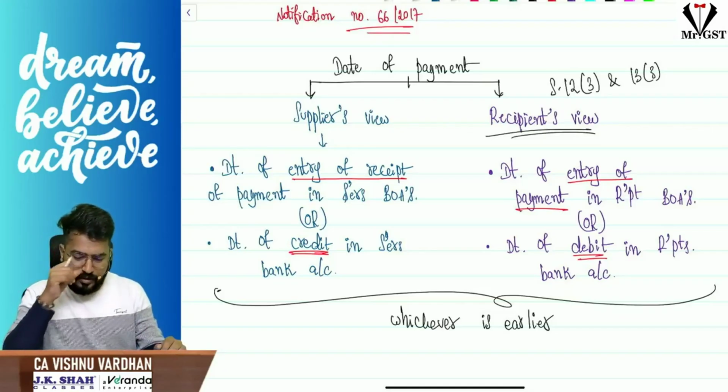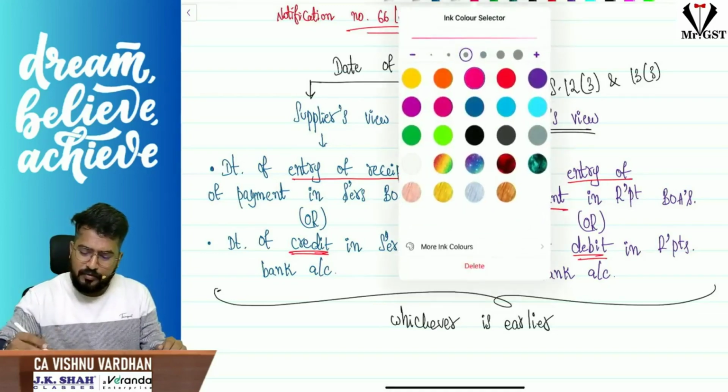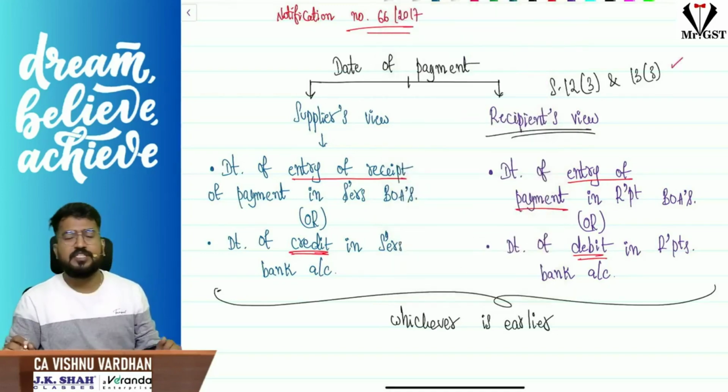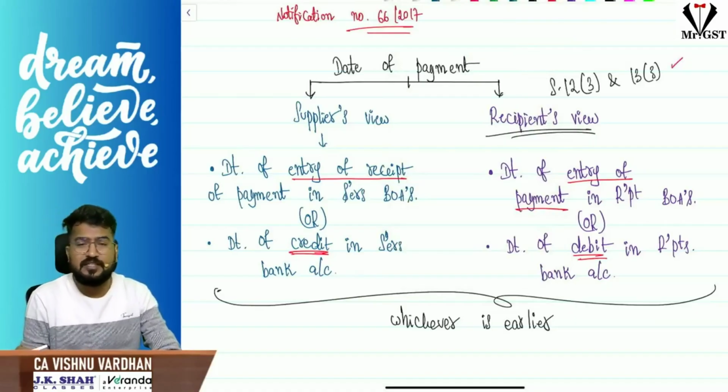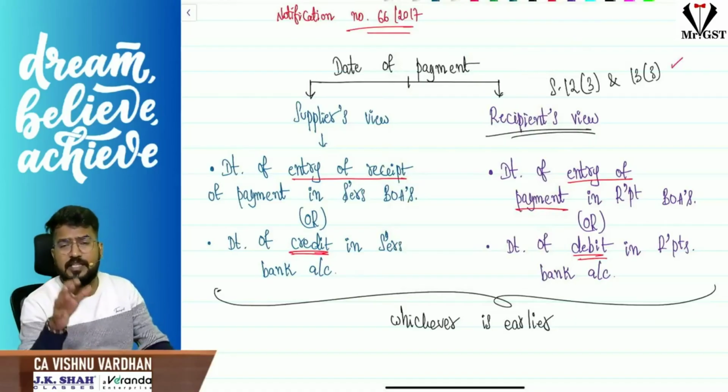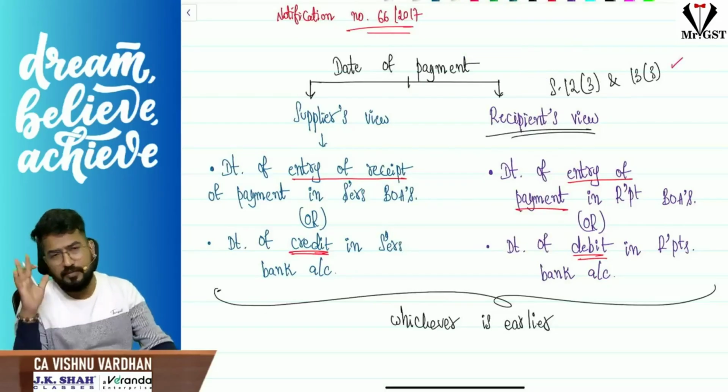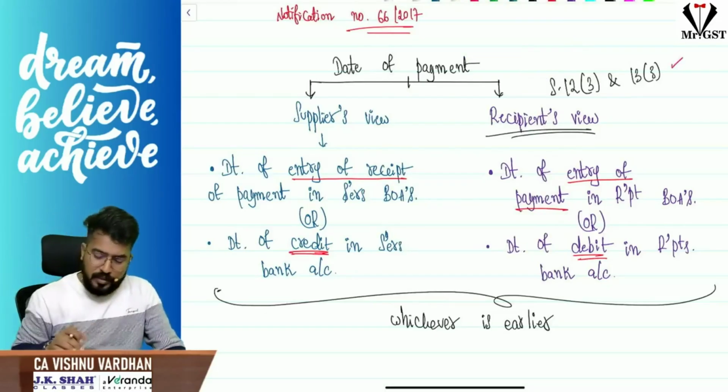So the recipient's view will be useful for you in section 12 subsection 3 and 13 subsection 3, because in those cases recipient is liable to pay GST. So time of supply provisions will be seen from recipient's point of view, not from the supplier's point of view. Okay, hope it is clear for you.